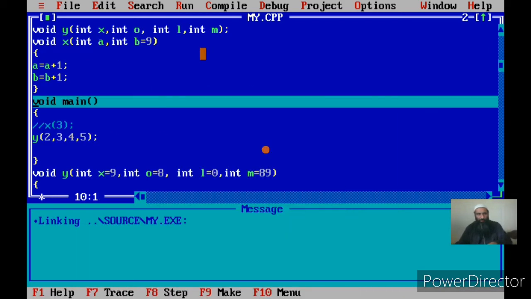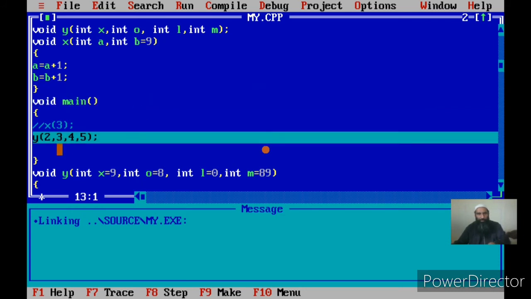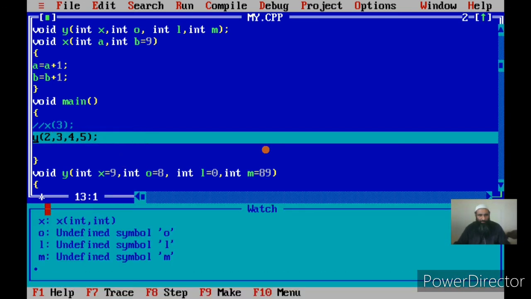If you see, in the main I am calling y only. I have committed the call to x, and I am passing all the 4 actual arguments. Since there are 4 actual arguments and 4 formal parameters, even though I have specified the default values, they won't be considered. The values that I have passed will be considered. Now let us see into the watch window.